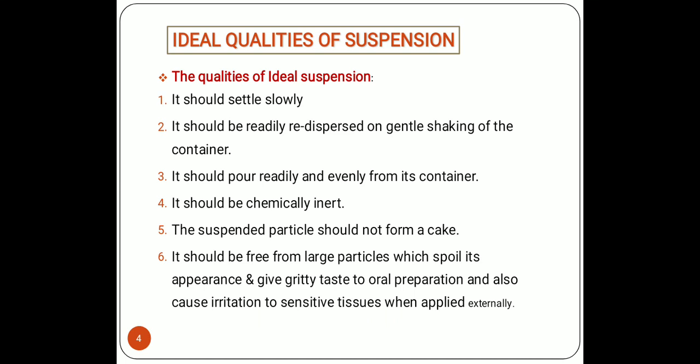Otherwise, if we administer it orally, it will affect the taste of the preparation. If it is used for cosmetic purposes, it may spoil the appearance, and if it is used for topical application, it may cause irritation during application. So these are some ideal qualities of suspensions.